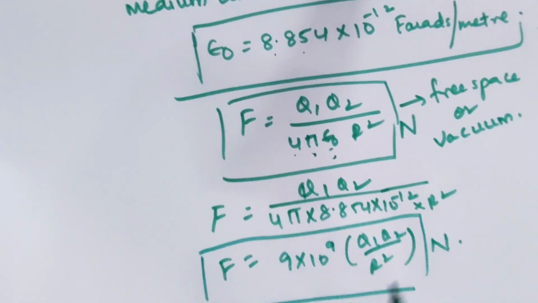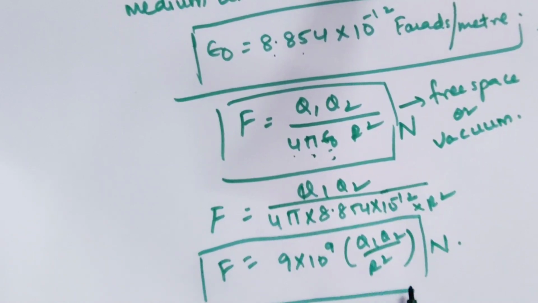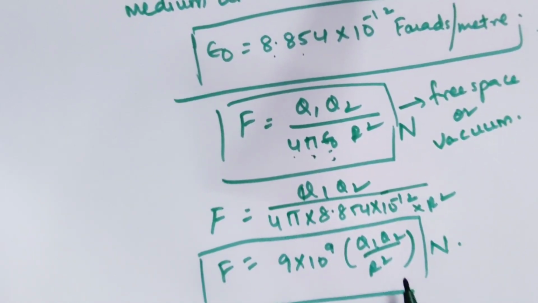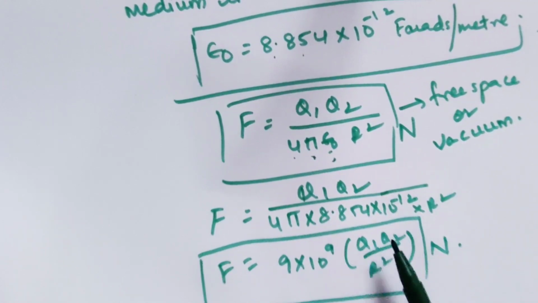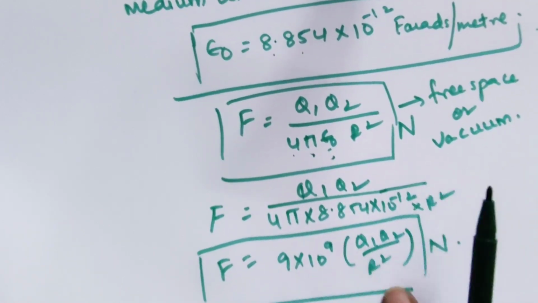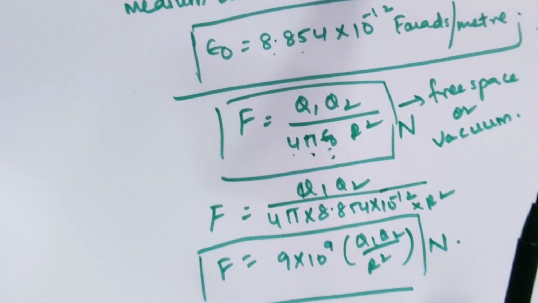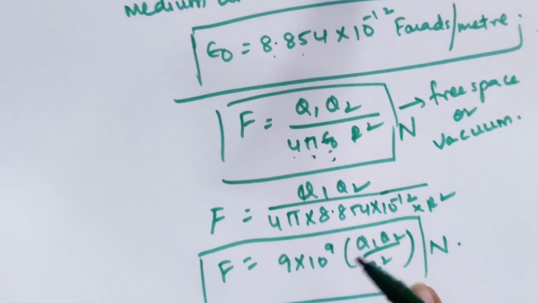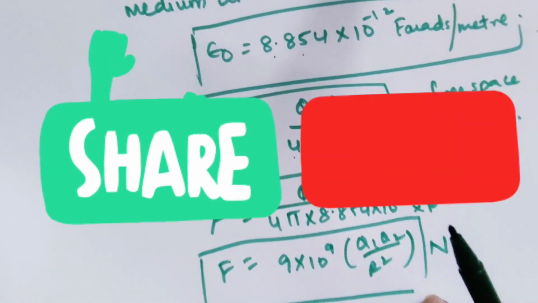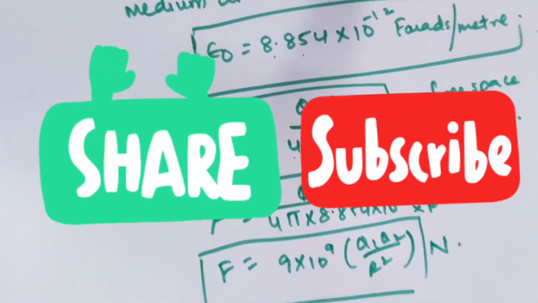Substituting these values, you will get the F value as this much. This is how you will be solving some of the problems also. When two charges are given and the distance is given, what is the force? We will be solving these kinds of problems in the next videos. Next topic is the vector form of Coulomb's law equation. This is the general formula. Now we'll see it in the form of vectors in the coming videos. I hope it is clear and I think it's useful.